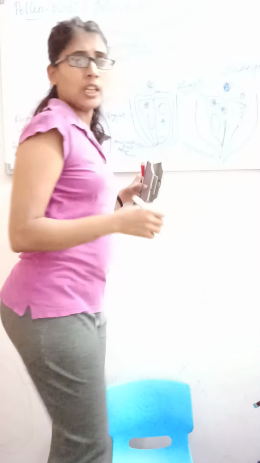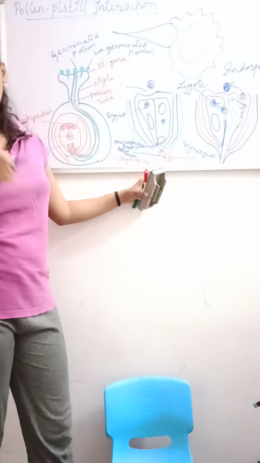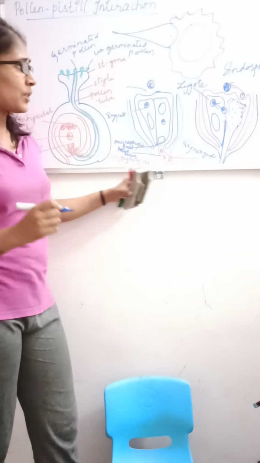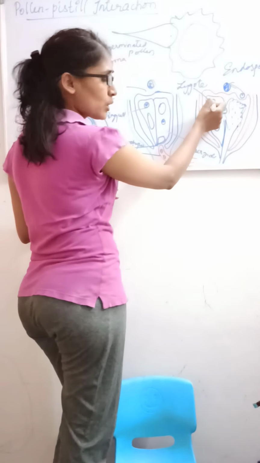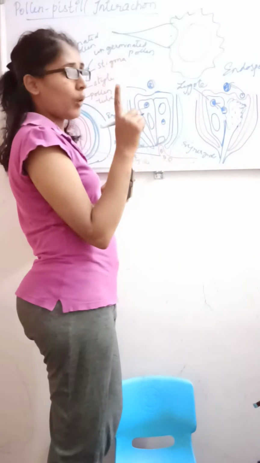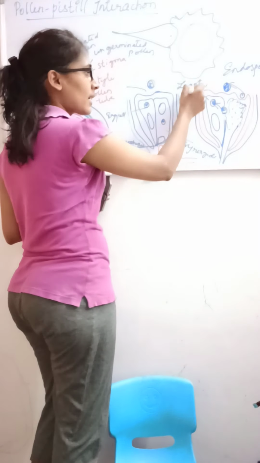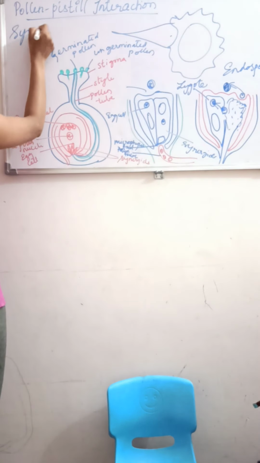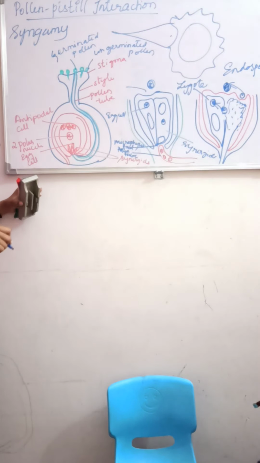So in most of the angiosperm flowers, they undergo double fertilization. What do you mean by double fertilization? One male gamete will fuse with the egg cell, and they will form a zygote. That process we call as syngamy.